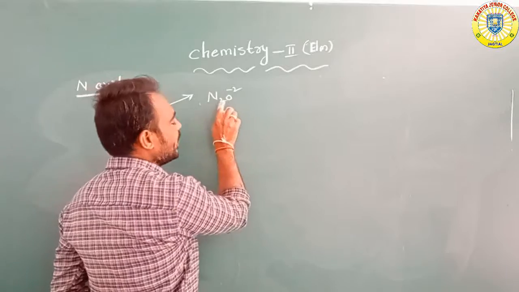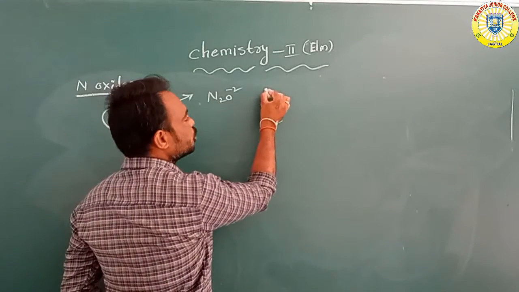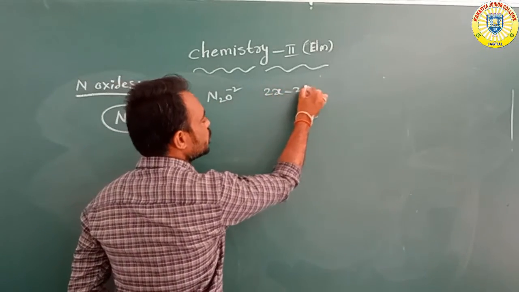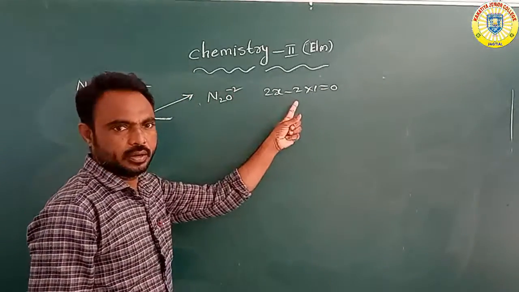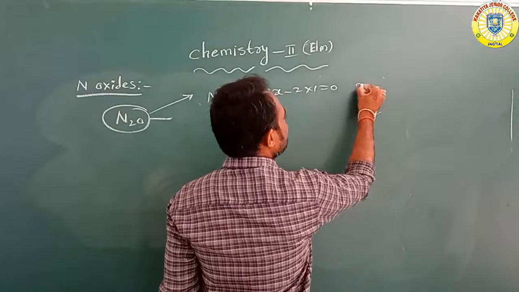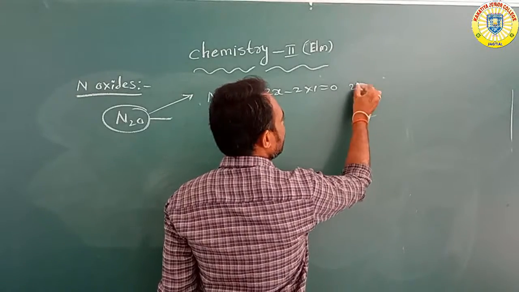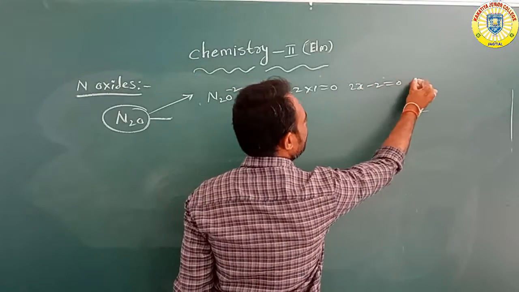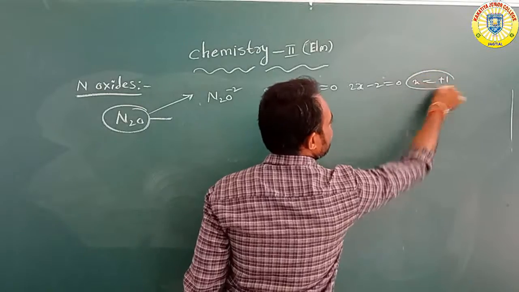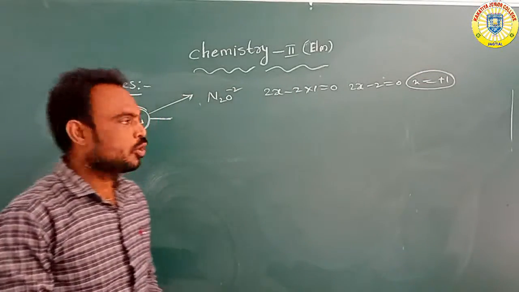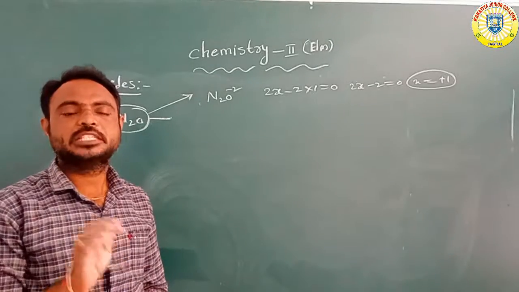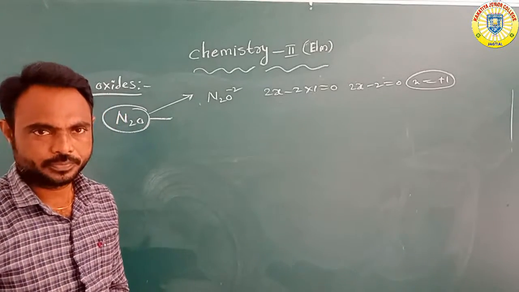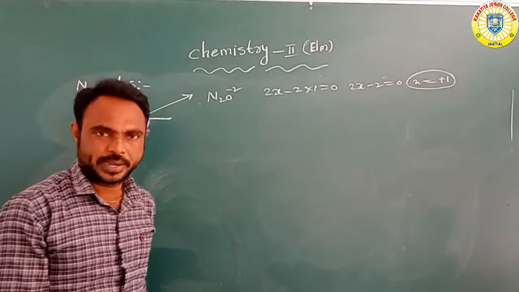Overall, how many nitrogen atoms? 2. So 2x minus 2 into 1 is equal to 0, so 2x minus 2 is equal to 0, so x is equal to +1. In N2O, nitrogen has +1 oxidation number.